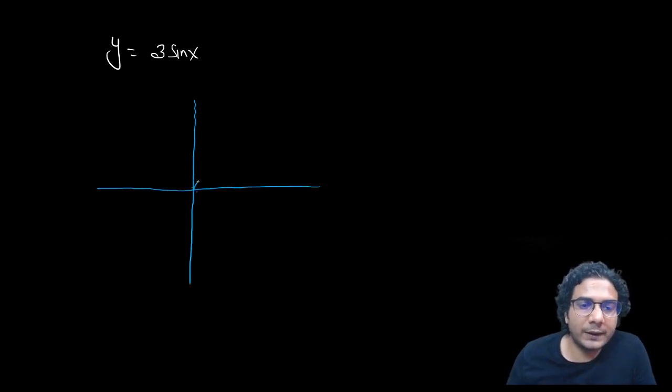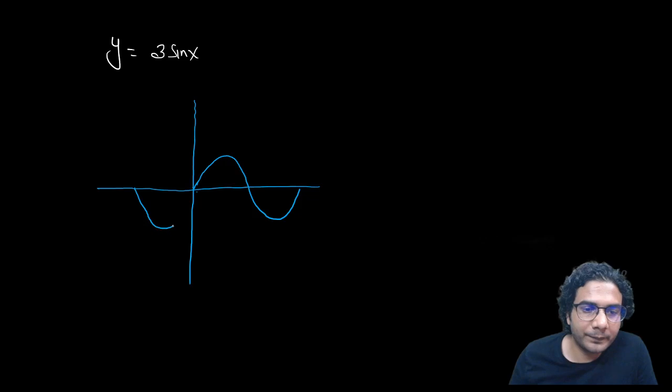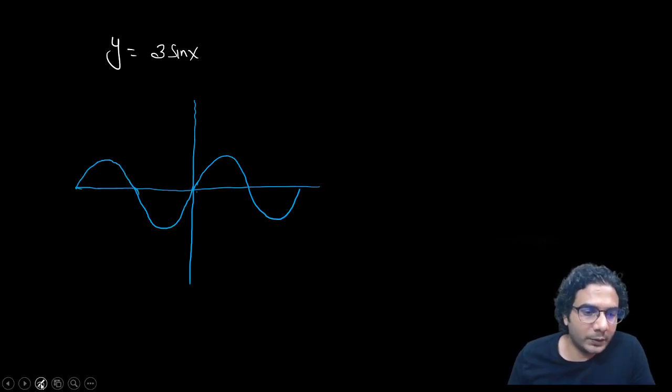See, this was the graph of sin x. Let's take this one on this much only, minus 2 pi to plus 2 pi.